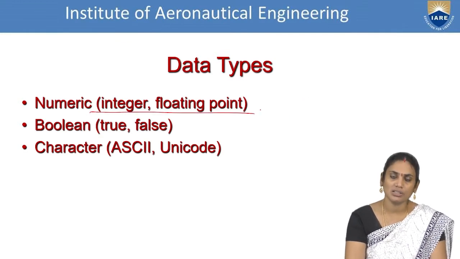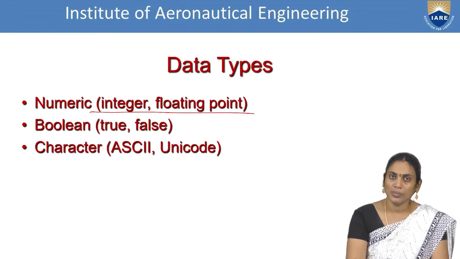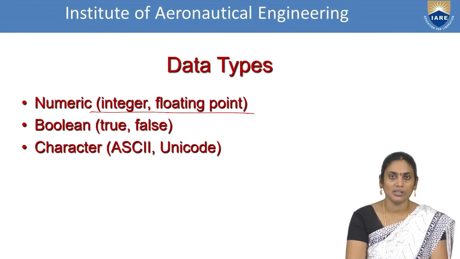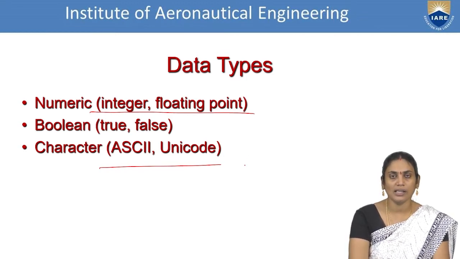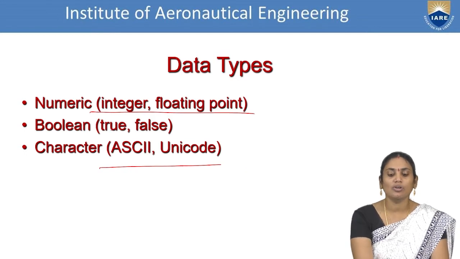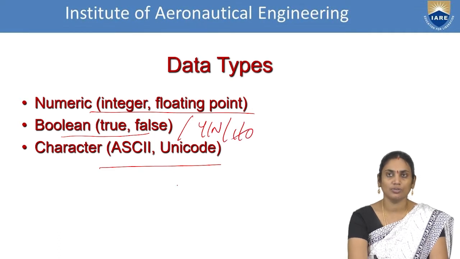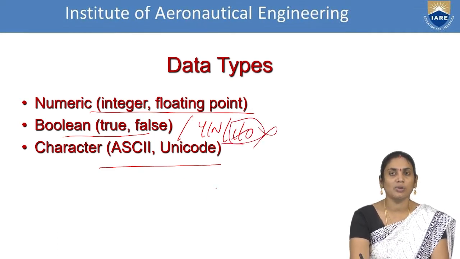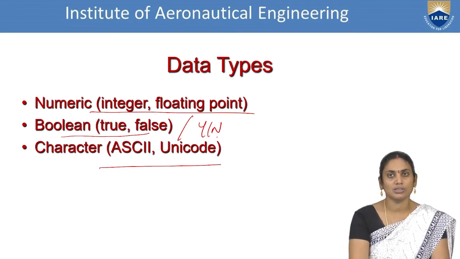Data types, as the name suggests, are a general classification of data. We'll generally have 3 classifications of data. First one is numeric. Second one is Boolean. Third one is purely character based. In characters, we have combinations of different formats like ASCII format, Unicode format, EBCDIC format, etc. In the Boolean context, we'll be understanding whether true or false, yes or no, 1 or 0. This can be excluded because of the binary representations. We can exclude this and make it as true or false or yes or no.